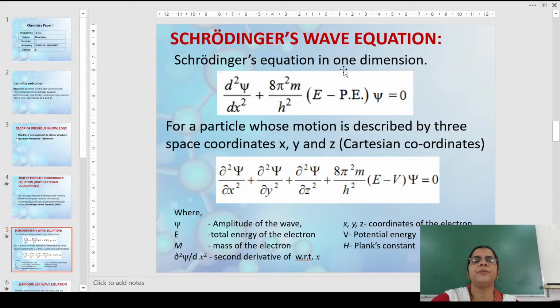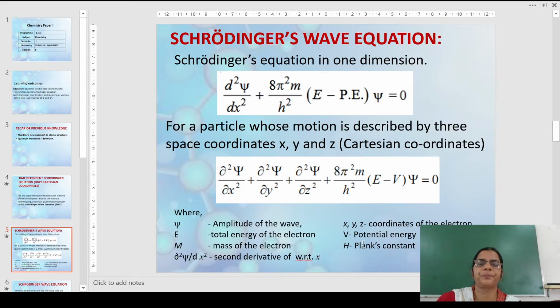So this is the Schrödinger wave equation in one dimension, if you consider it in only one of the directions. So either x, y or z direction, this will change. This dx may become dx, dy or dz depending upon the different directions. This is in one direction, one dimension.